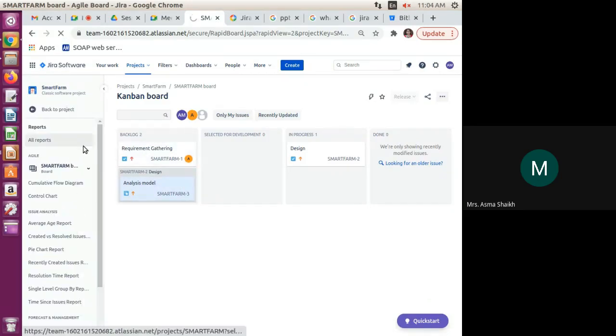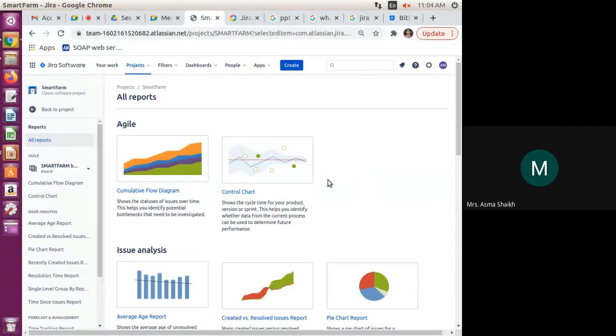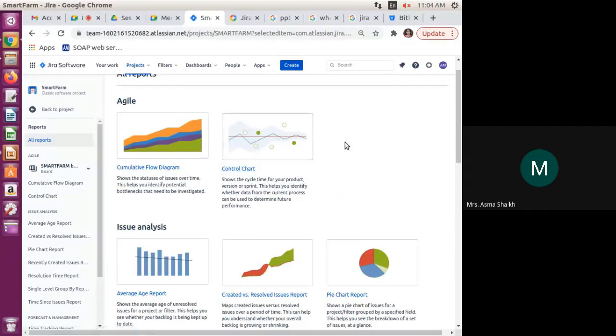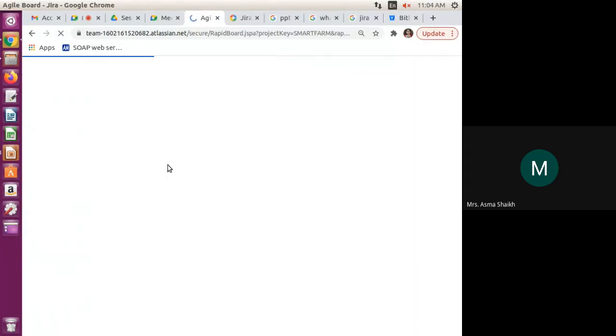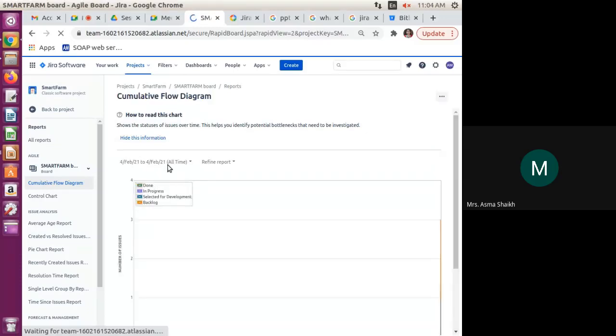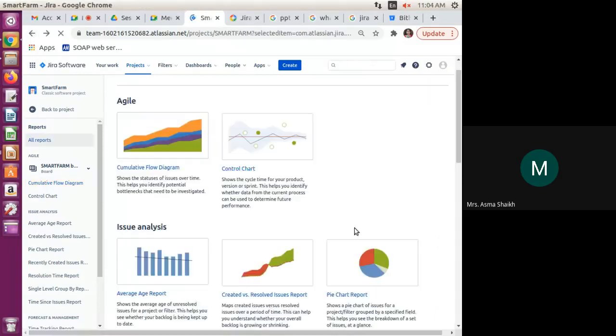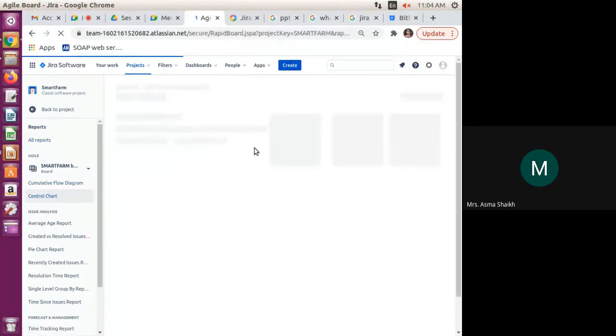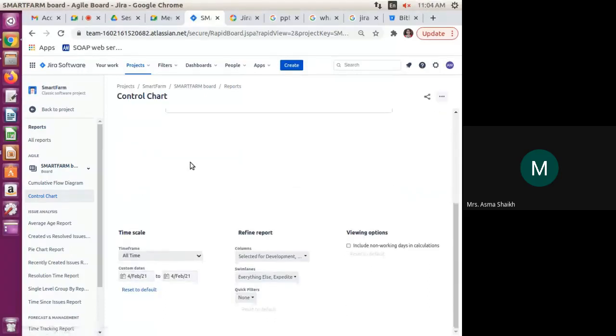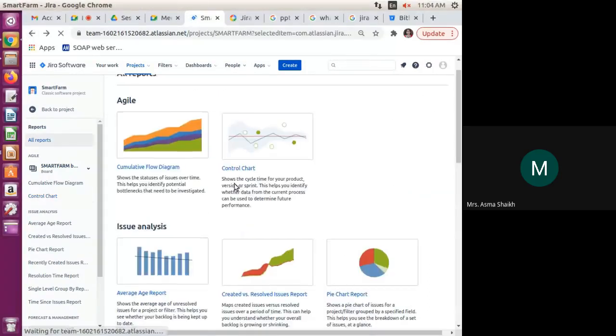So now we can check the reports. See here, the Jira software helps us to have multiple kinds of reporting tools. Here we are able to see the flow diagram. It is automatically given by the software, so we don't have to worry about writing any code for the project display. The cumulative flow diagram shows the issues over time. If we finish the project issues, then it is shown in this cumulative flow diagram.